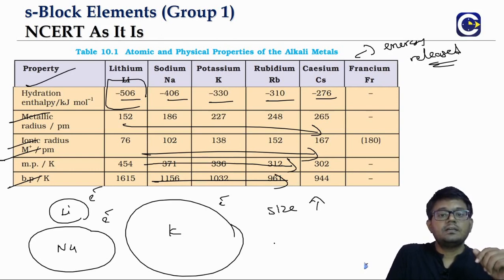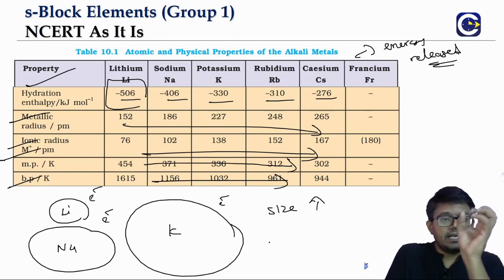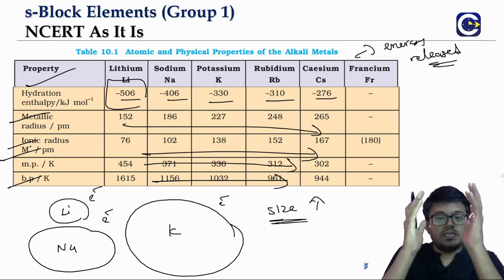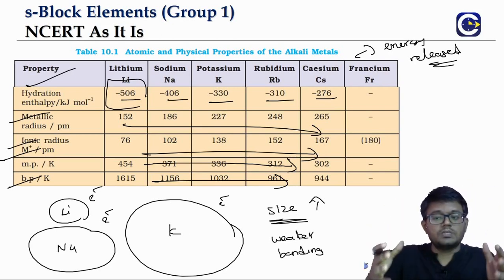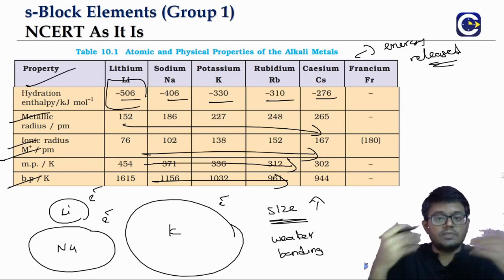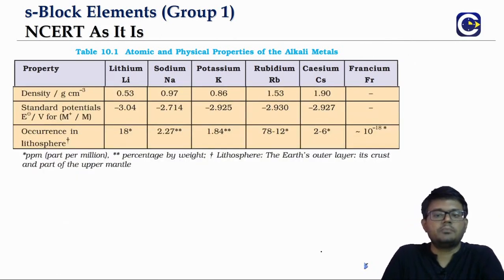Remember what we said: when the size of the metal atom is less, there will be strong metallic bonding. Here the size of the metal atom is increasing, so weaker bonding will happen as we go down the group. Weaker bonding means the melting points and boiling points will keep decreasing. So this is the trend in terms of melting and boiling point.